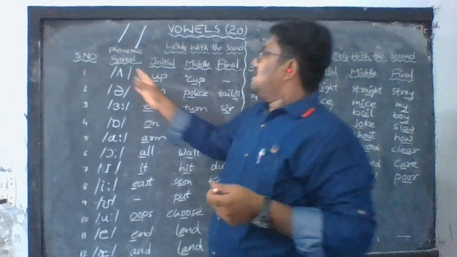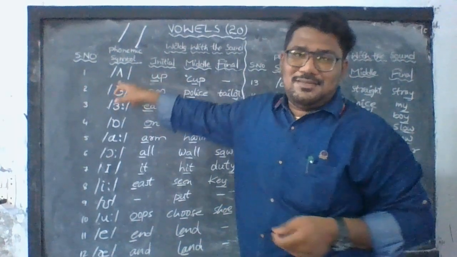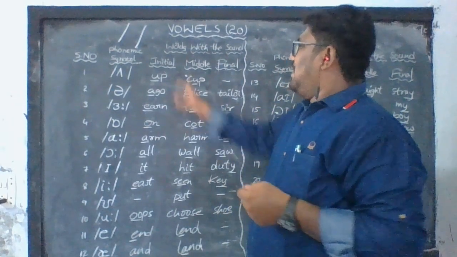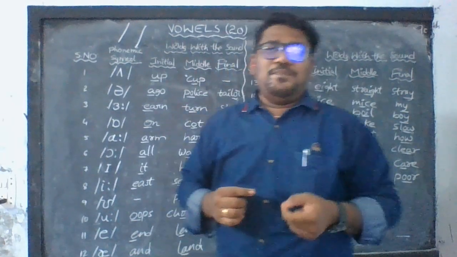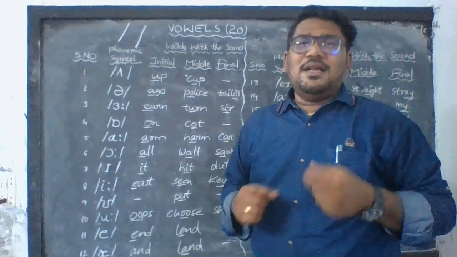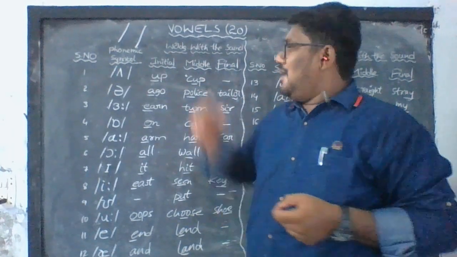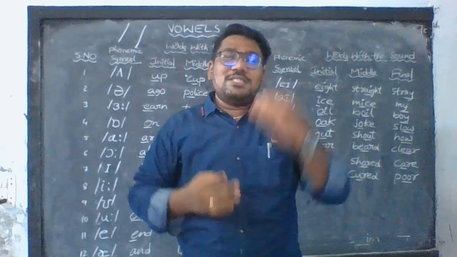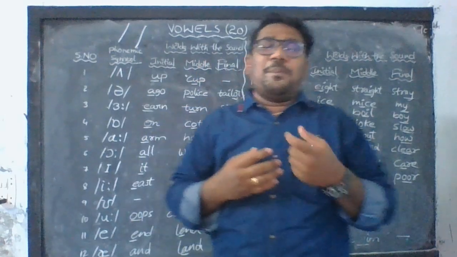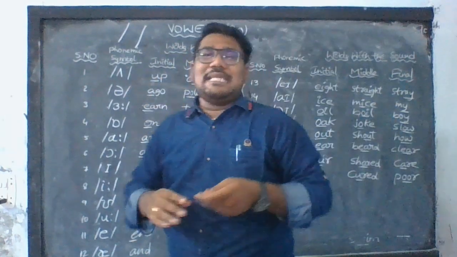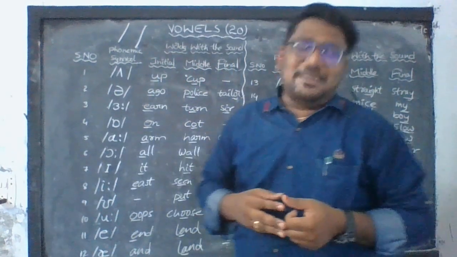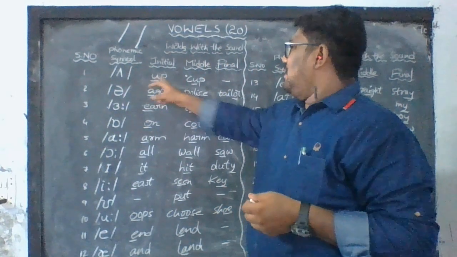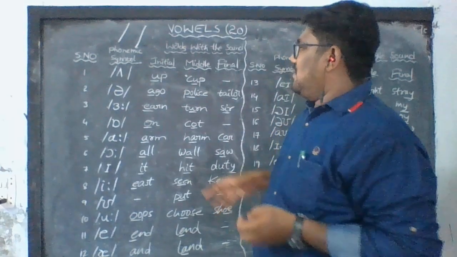So let us see: up, as in cup. You are supposed to practice this. Until and unless you practice these phonetic symbols and sounds, you will not get the subject. So practice this. Up, as in cup. Next is